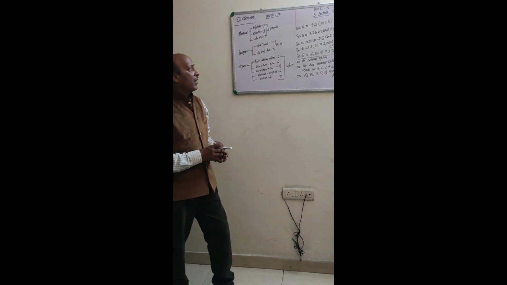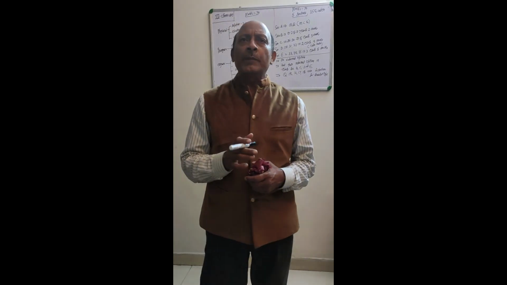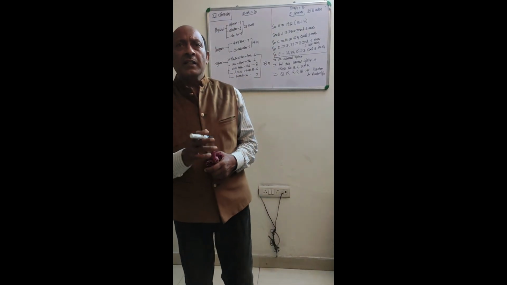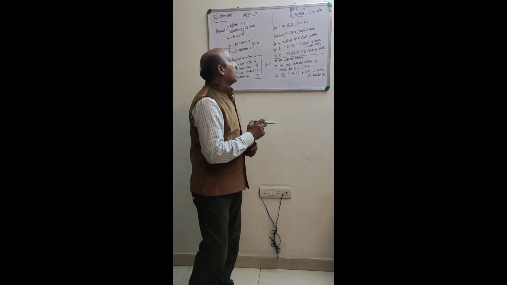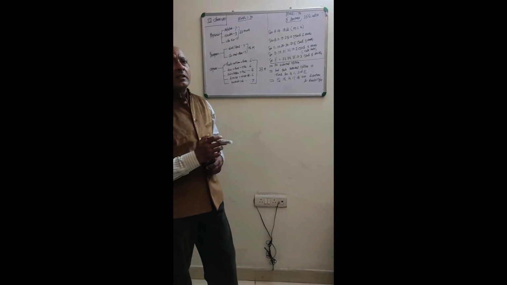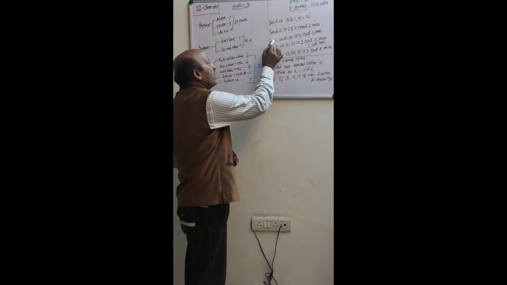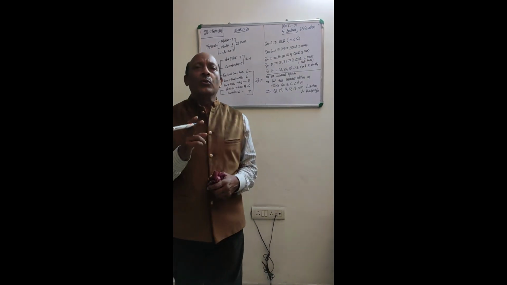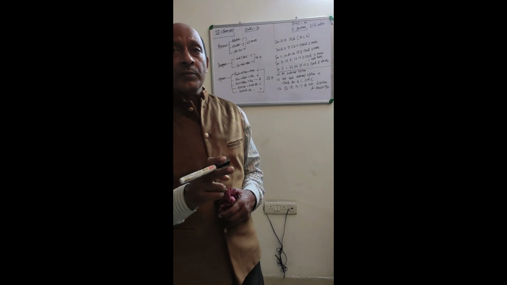Dear students, there is no external option in your paper, which means you have to do all 35 questions. 35 questions are given, not 36, but there are certain internal options given in the paper. Questions 1 to 18 are multiple choice questions, there is no option. But in section B, section C, section D and section E, you will have internal options in a section that you have to do.